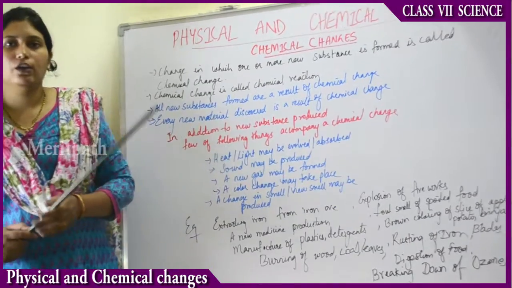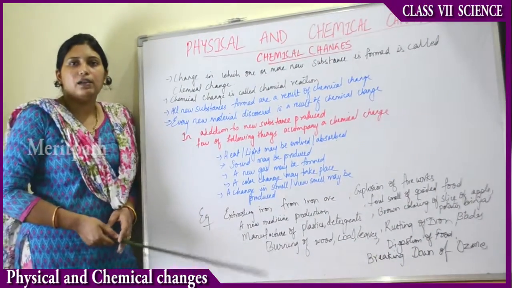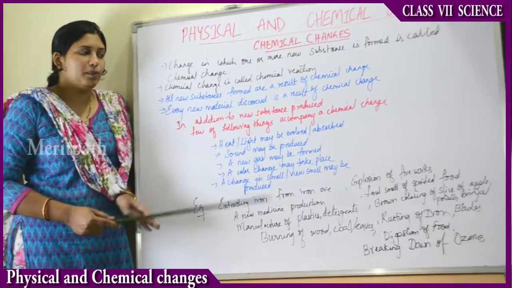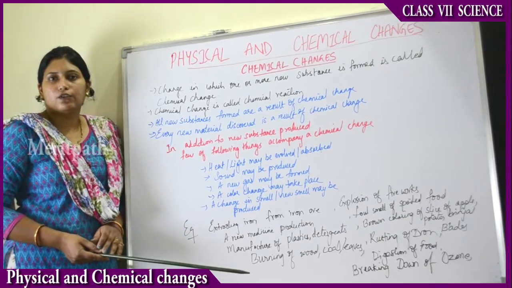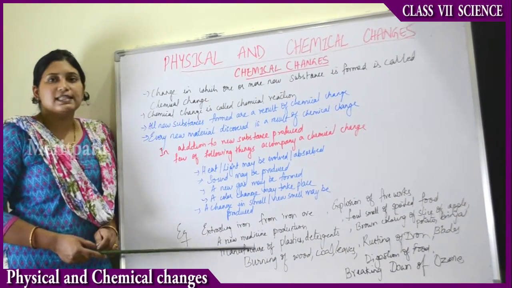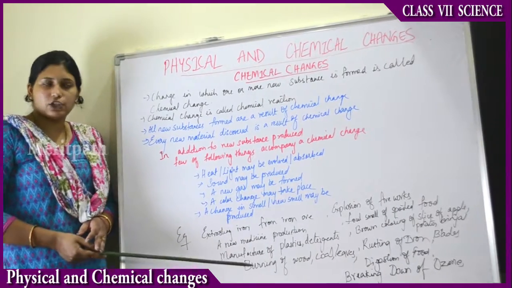Then brown coloring of a slice of an apple or a potato or a brinjal. You cut an apple, keep it outside in the air. You cut a potato slice or a brinjal slice, keep it outside in the air, leave it like that for some time. You see those slices turn slowly brownish in color. So there is a color change as well as a chemical change.